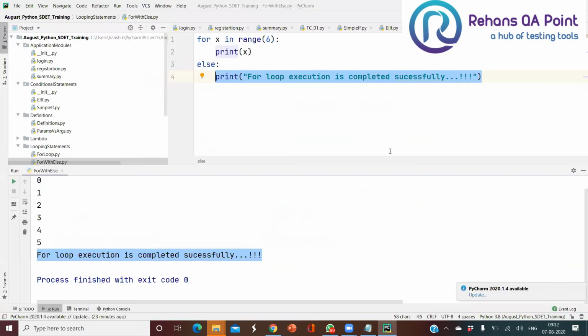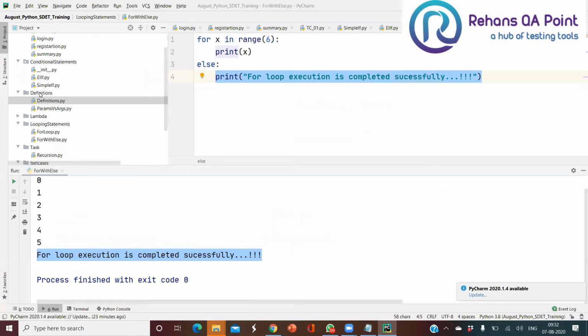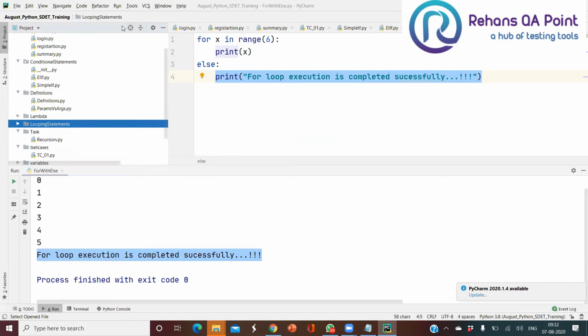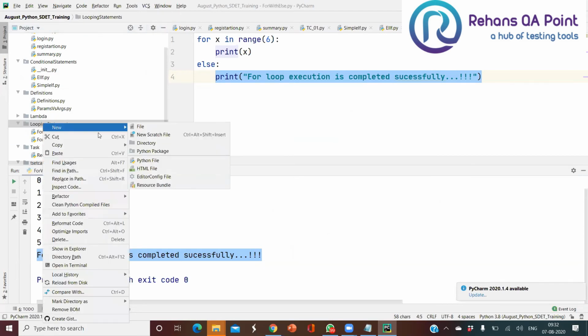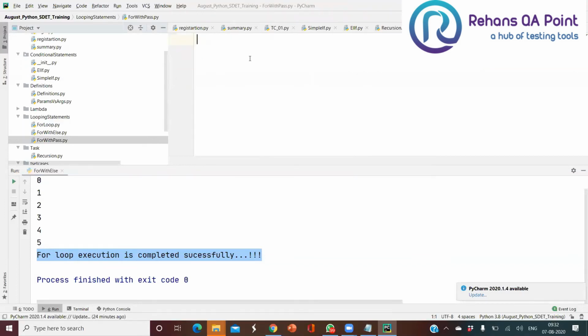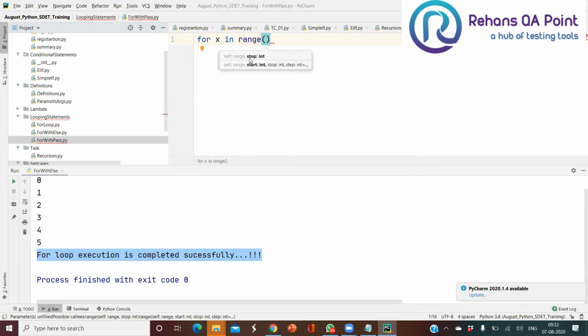So now just see here. Under my loops, I'm going to create a new Python file called for with pass statement. I want to use for x in range of 10.